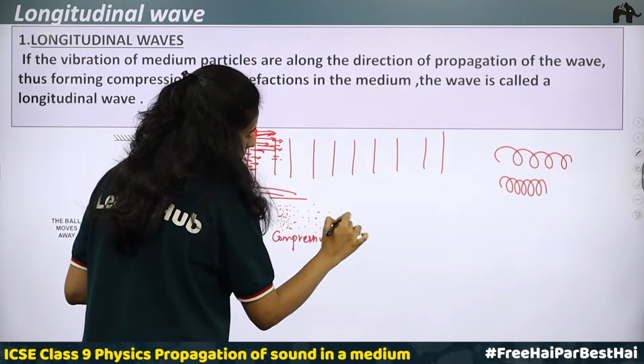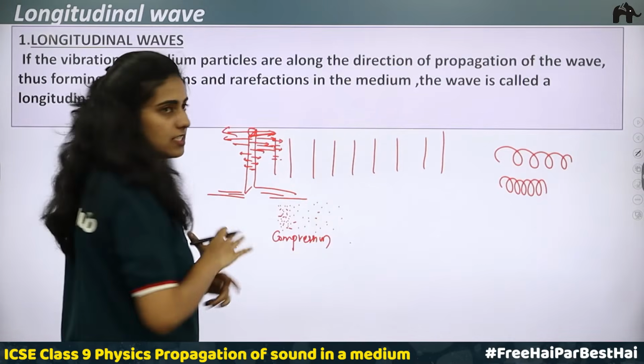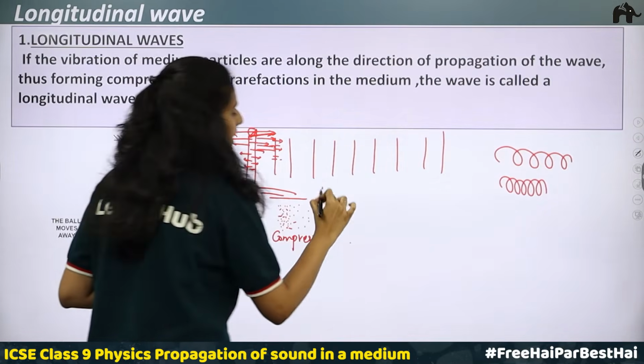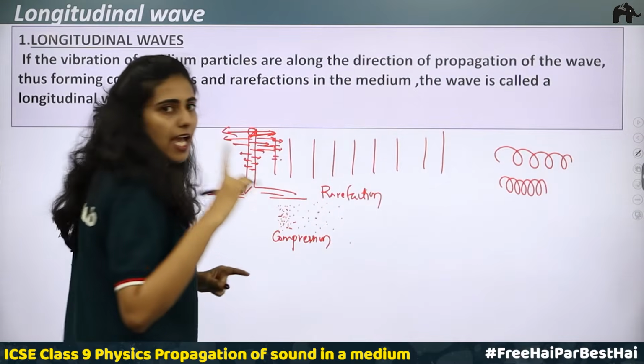Okay, there will be more spaces between the particles. So this region we call the rarefaction. So understood what is compression and rarefaction.